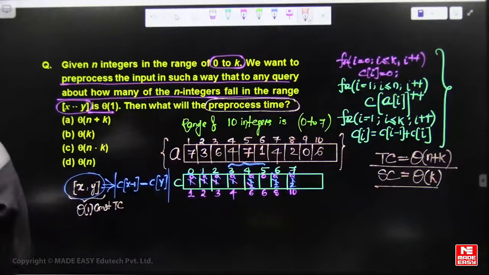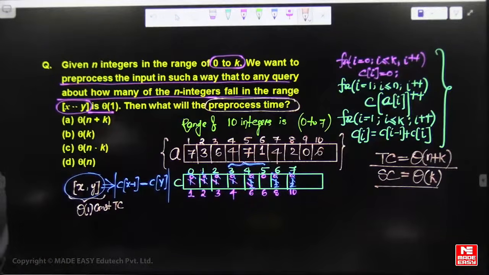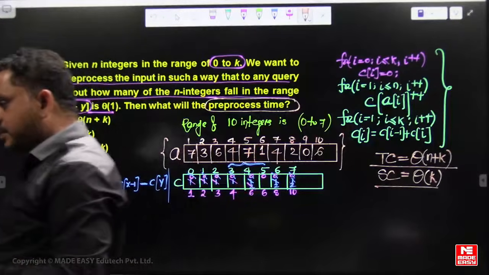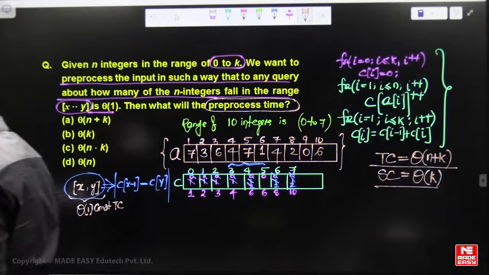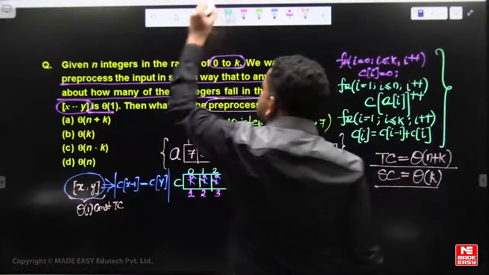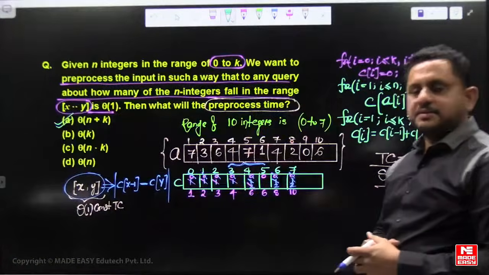Yes, this is the counting sort implementation except the last step of counting sort. Except the last step of placing the elements in sorted order, the remaining thing is the pre-processing procedure. So the answer to this question is option A, right?